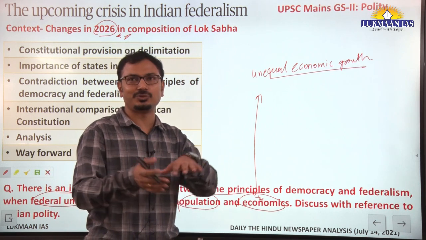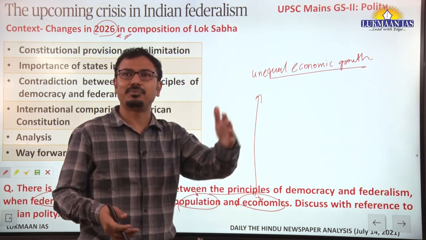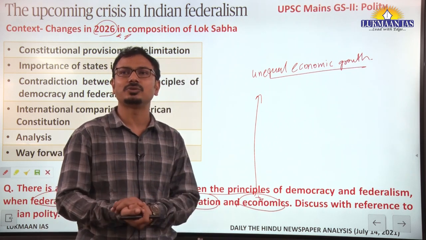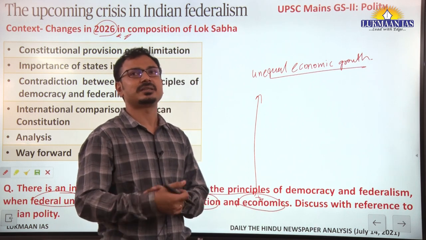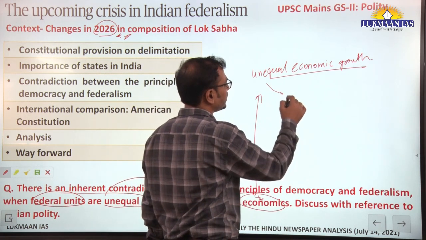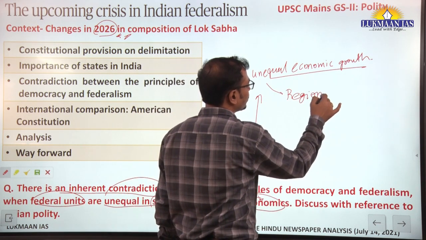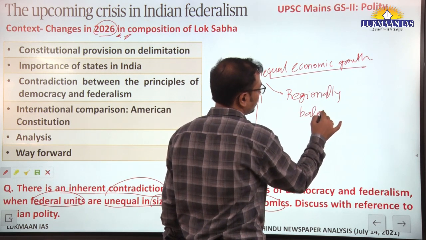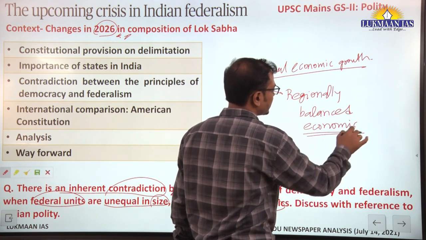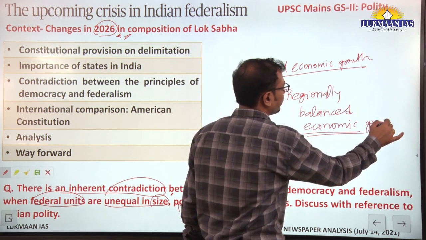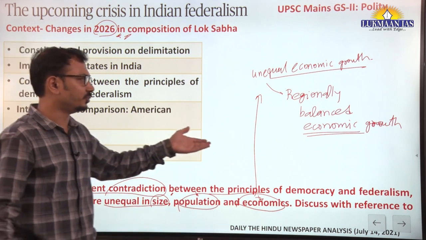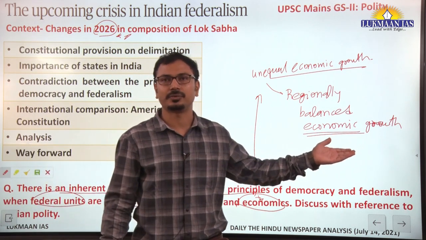Some of the states were progressive in the British time period itself, and some of the states remained backward, and later on after independence also the policy failures, to some extent, resulted in unequal economic growth. So the solution should always be written as regionally balanced economic growth, to reduce the disparity among the states in growth and development. Always use this phrase as a way forward in your answer whenever we are talking about this issue: regionally balanced economic growth.